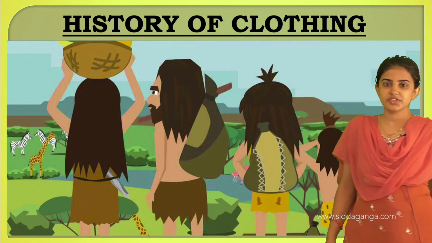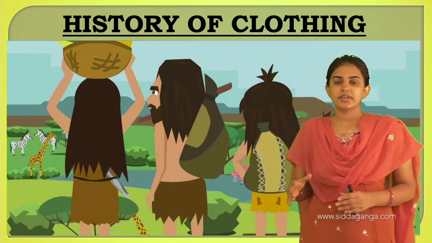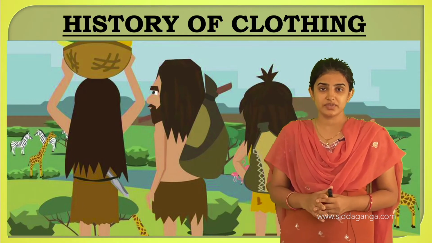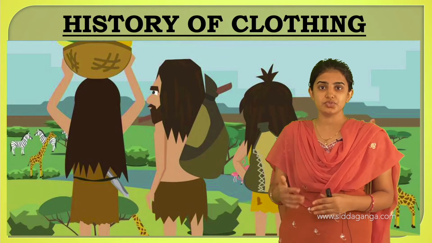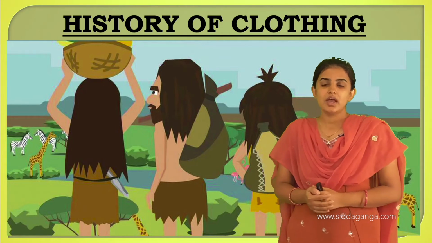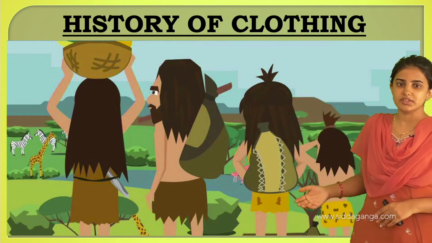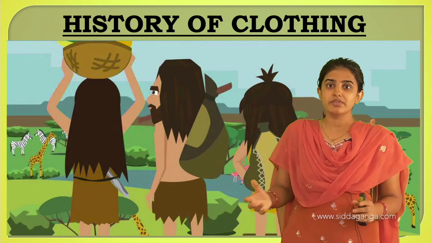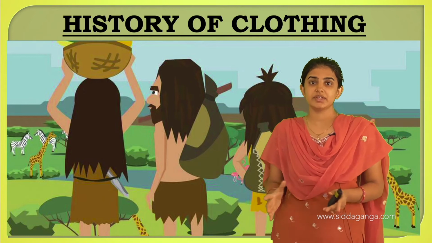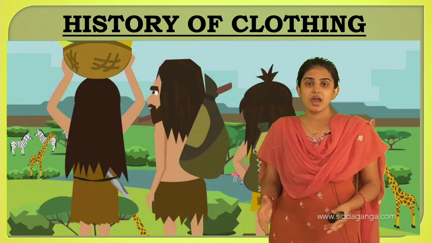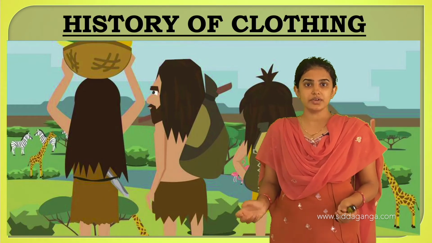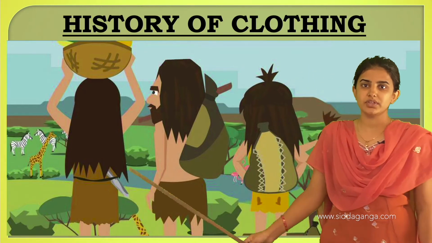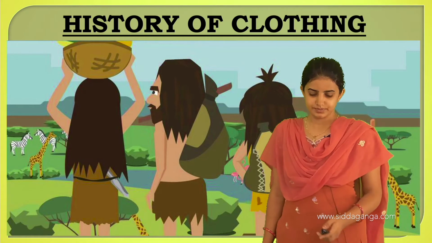See, and in the next generation, what will happen? It is believed that Indians were the first people who made use of cotton cloths, and in the next generation, man learned to use different types of cloth, with different shapes and different colors, and different fabrics are also used. And see, this is how the history of clothing took place.